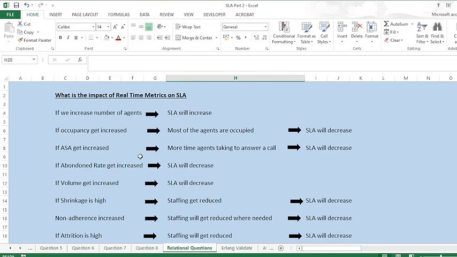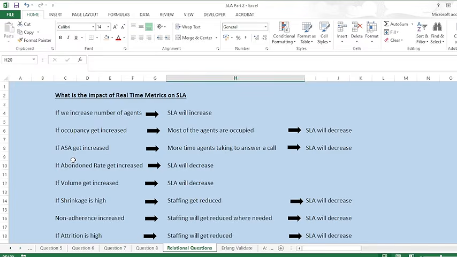So if we increase the number of agents, suppose we get some overtime in real time, or we have new hires on the floor, then whenever we have a higher number of agents, my service level will automatically increase. All right, I have more agents to answer the calls, so my service level will increase. There may be a scenario where occupancy gets increased, which means most of the agents are occupied, and so gradually my service level will decrease.